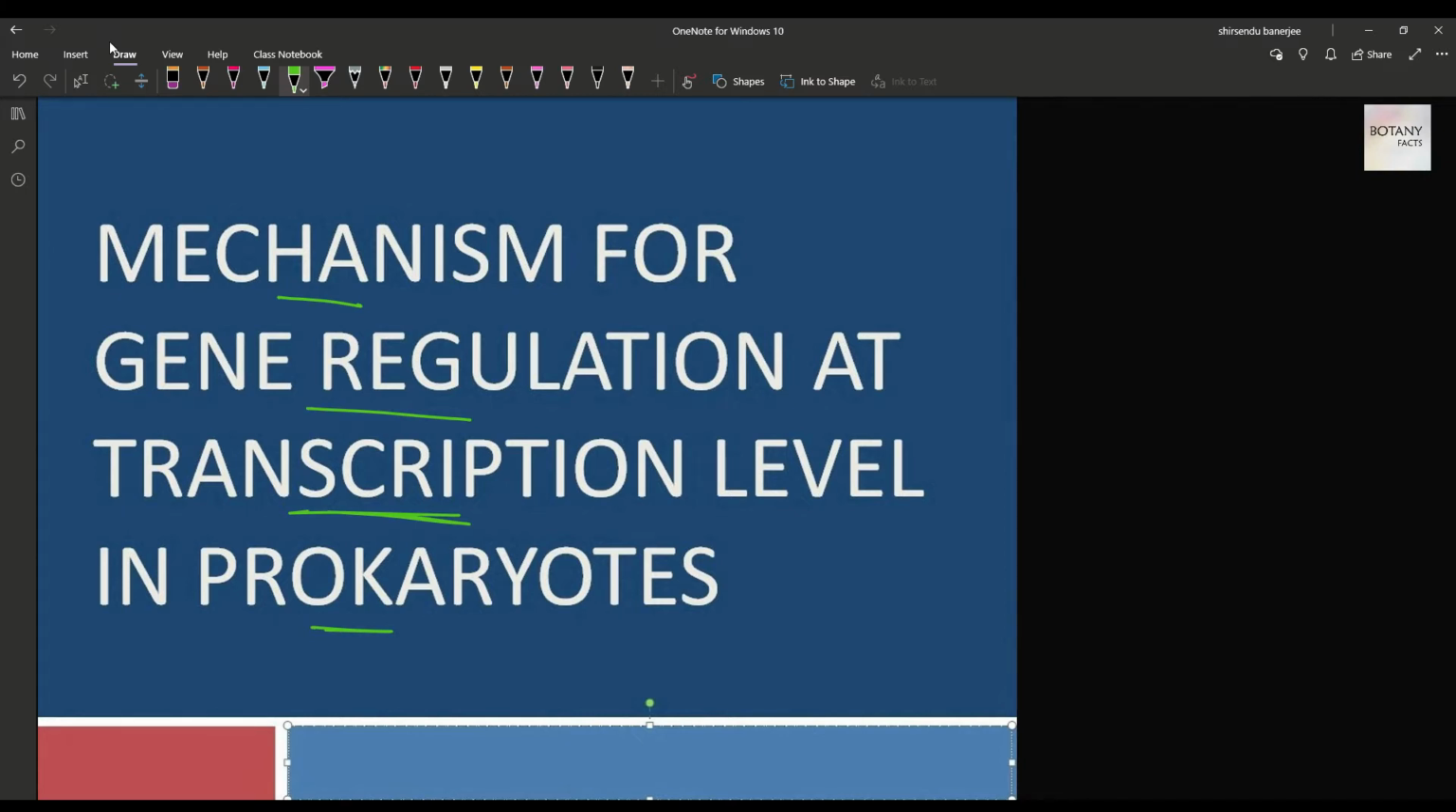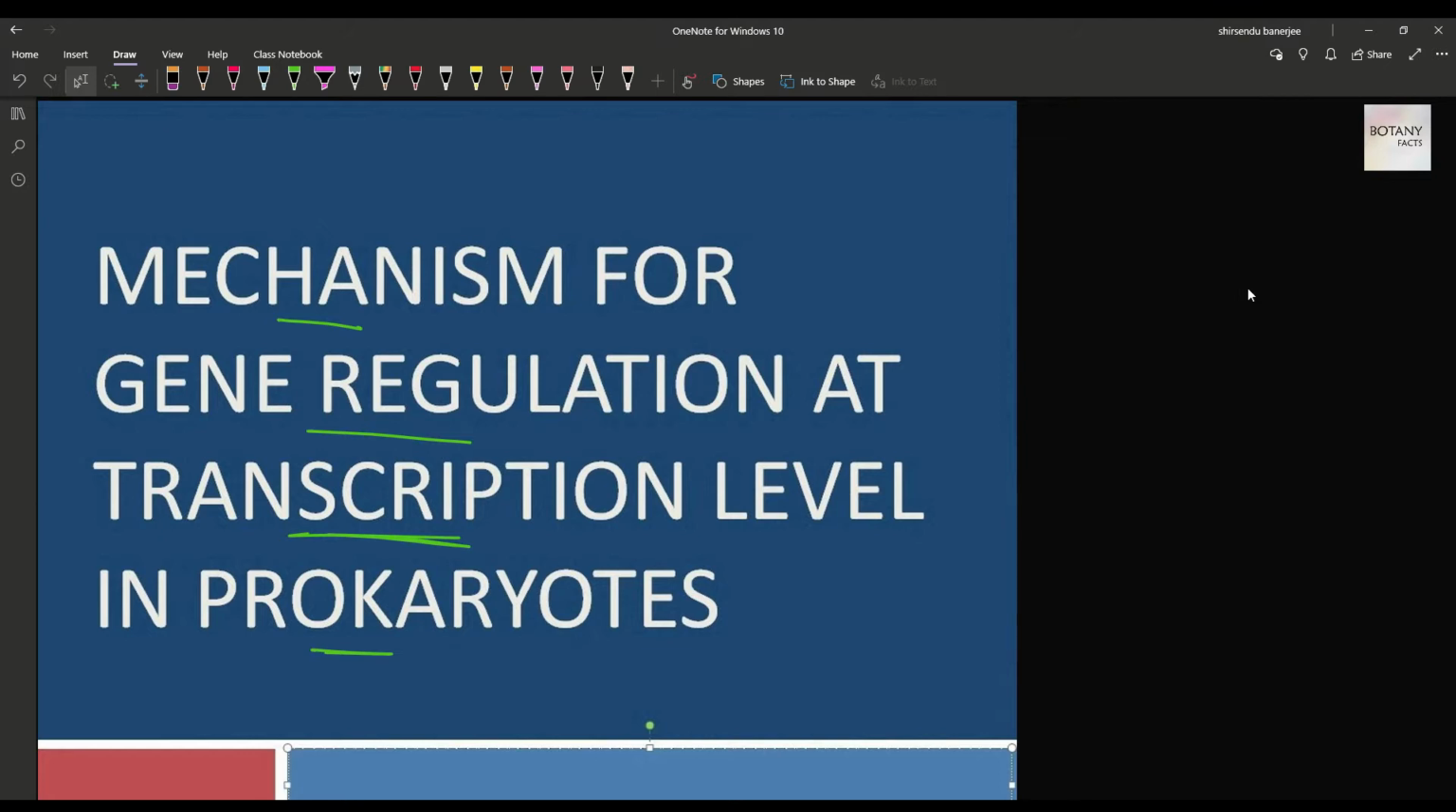So now, in order to understand the mechanism of gene regulation, first of all, we need to know how the transcription occurs and where and how the transcription can be controlled. For that, we need to know what a transcription unit is first.